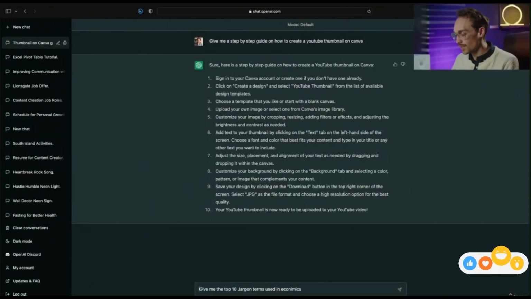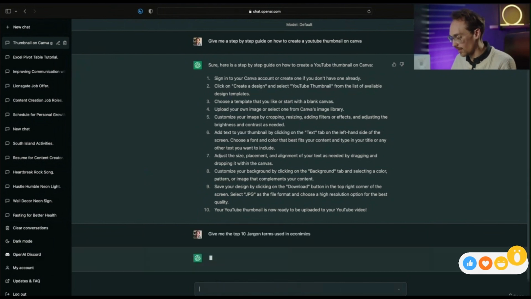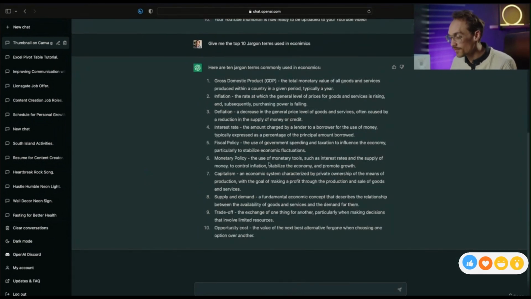Give me the top 10 jargon terms used in economics. Amazing. So here we have a breakdown of 10 jargon terms used in economics, from GDP to inflation, deflation, and so on and so forth.